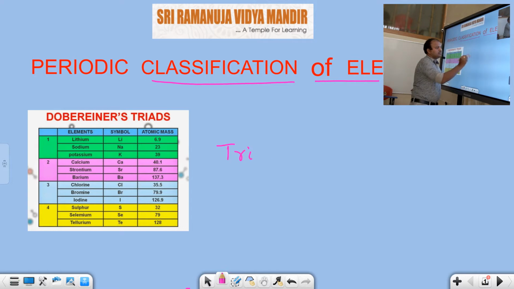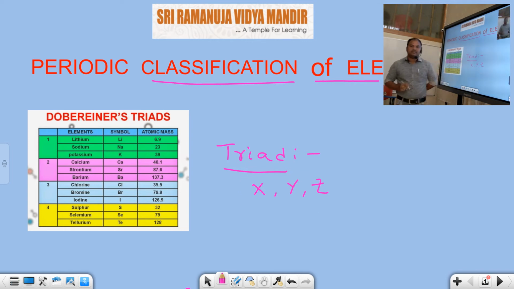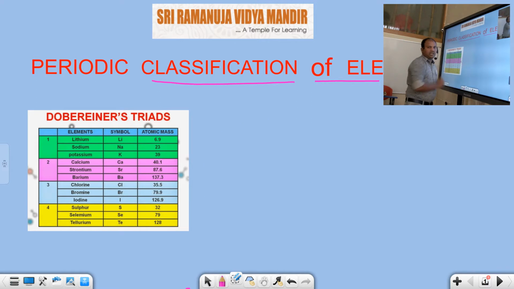Triad means three elements arranged in one row. Did you understand that? What is Dobereiner's triads law?